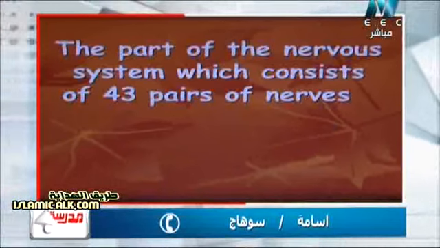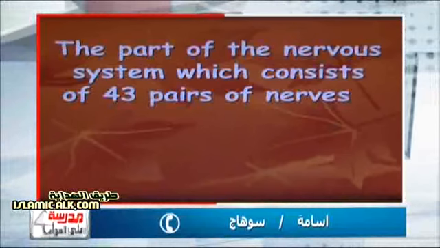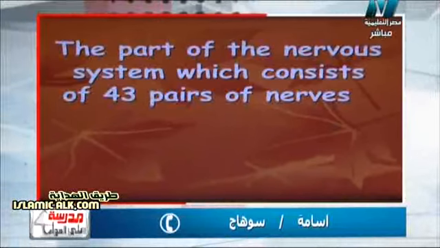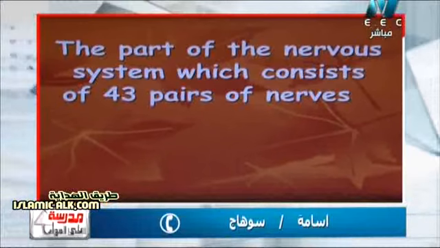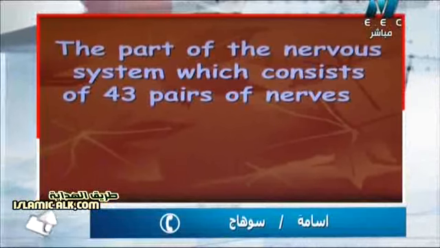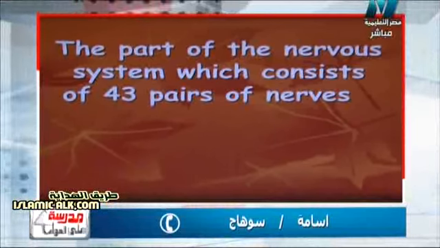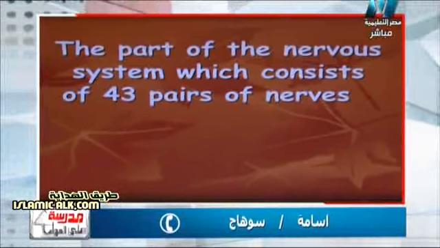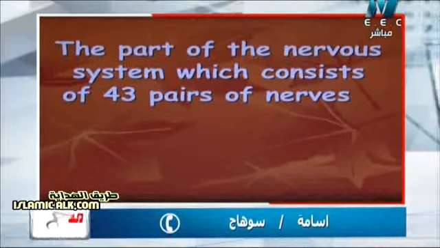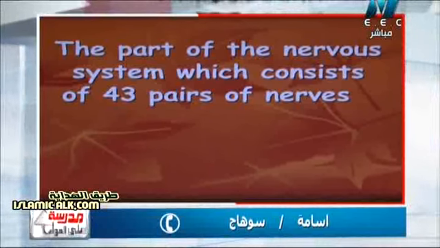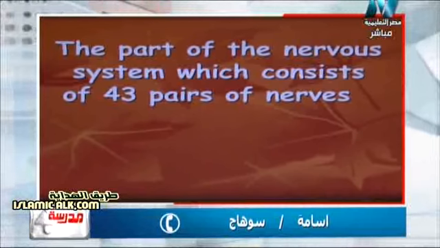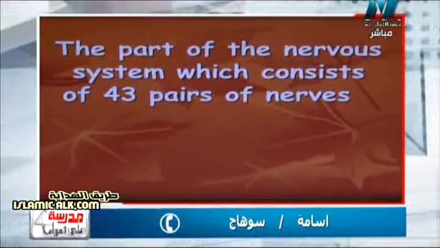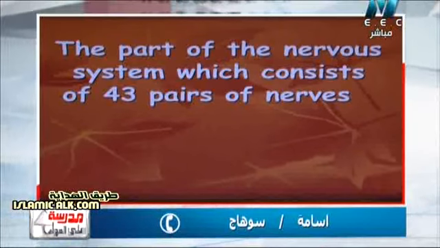Another question, Osama? Yes. Okay. The part of the nervous system which consists of 43 pairs of nerves. It's a difficult question, Osama, huh? Osama, again, the part of the nervous system which consists of 43 pairs of nerves. Osama, can you tell me what's the structure of the nervous system? This question is tricky, Osama, okay? Take care. The nervous system contains two parts which are the central nervous system and the peripheral nervous system.